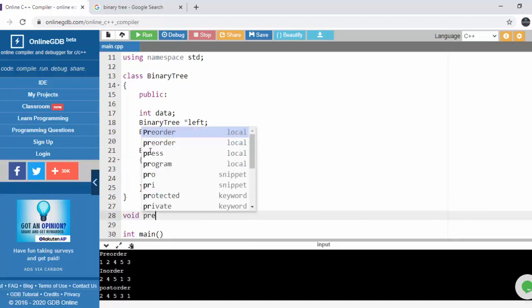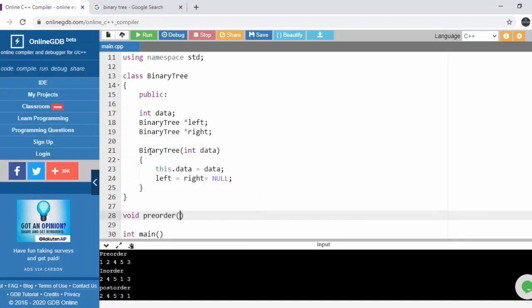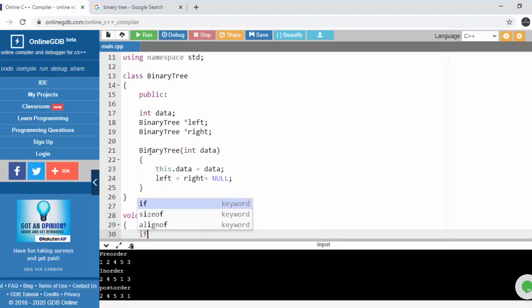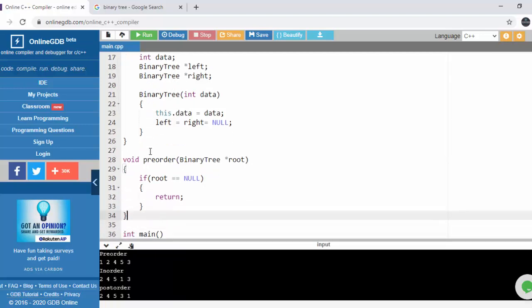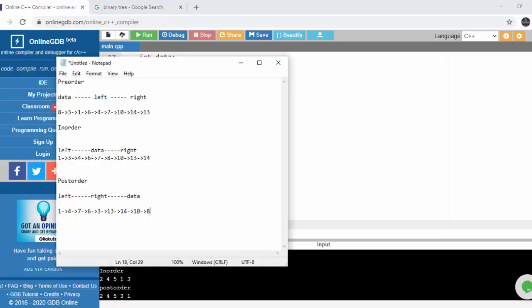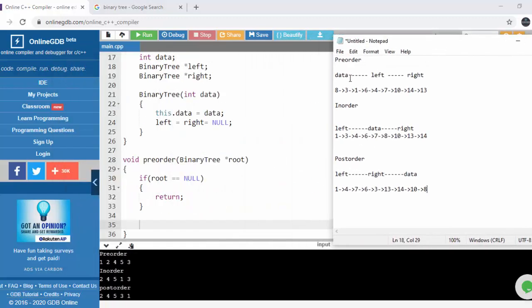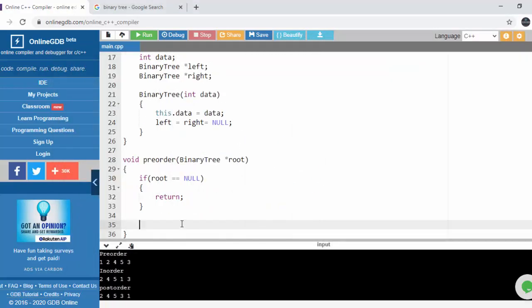So after this, we will be implementing the functions. First of all, we will do pre-order. Pre-order will be getting the root as the value. So what if the root is empty? We get an empty tree. So if the root is empty, there is no need to process anything, we will just simply return. In pre-order we know first of all data will be processed, then left, then right. So we will first of all be printing the data.